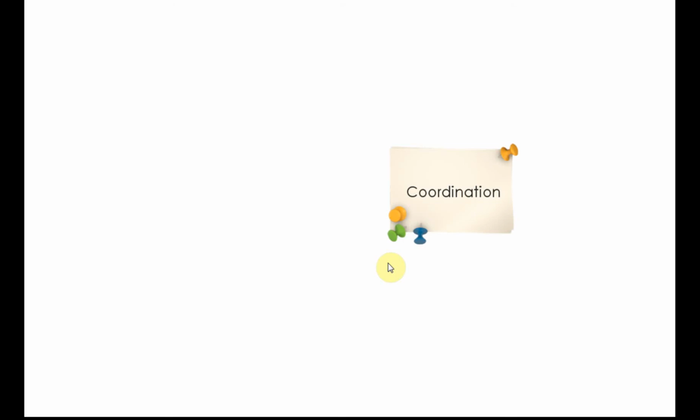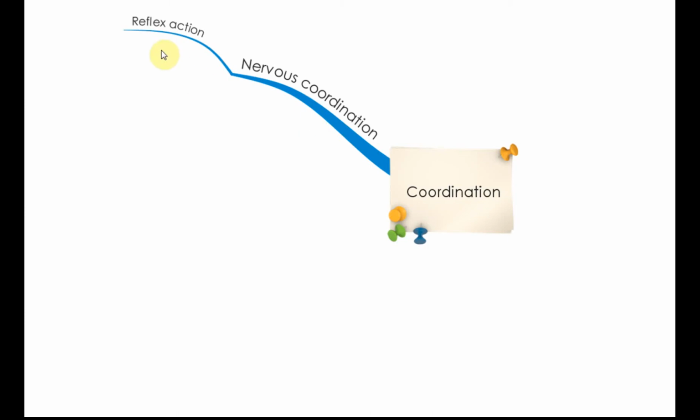Well, we have just discussed the nervous systems and also the neurons, and let's proceed to the second subchapter, the body coordinations. There are two types of coordinations. The first one is the nervous coordinations, and the second one is the hormonal coordinations. We'll discuss that later. For nervous coordinations, we need to know the reflex reactions in particular. Okay. For coordination, we also need to know a group of special receptors called proprioceptors that help us in our daily life. We'll discuss that later.